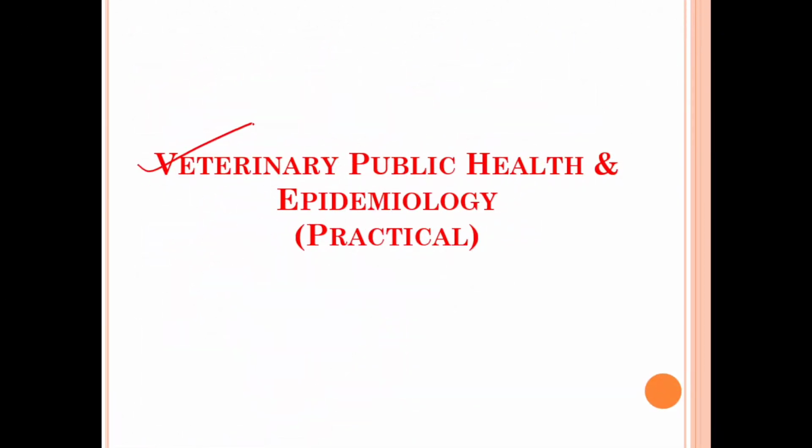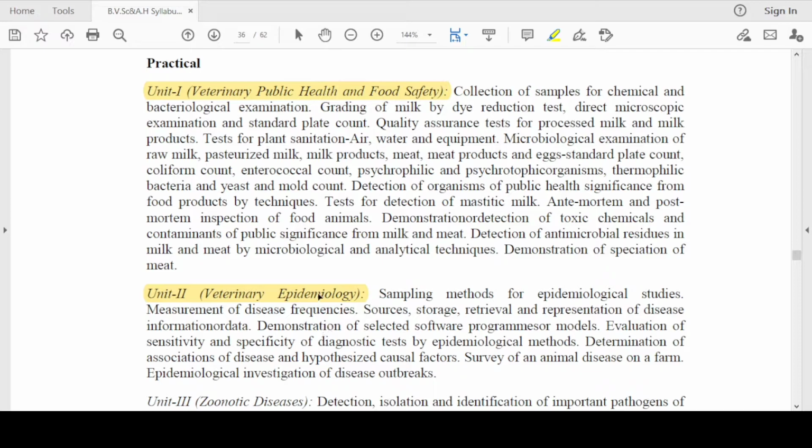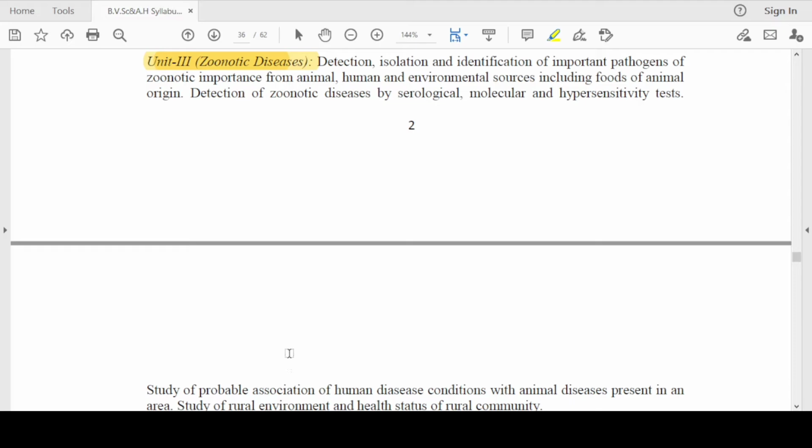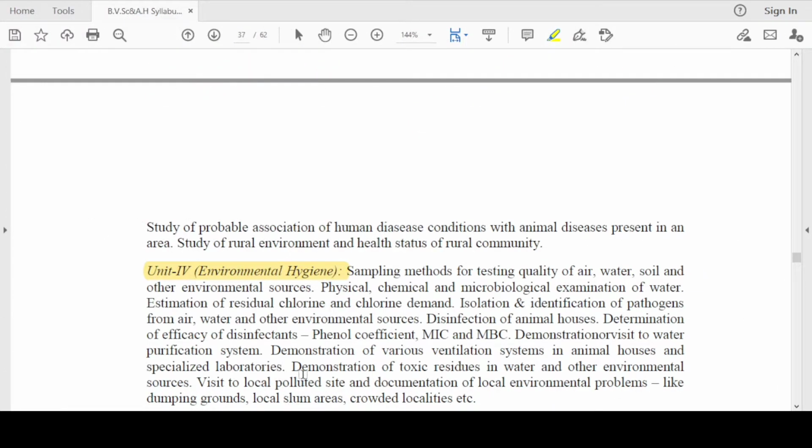Moving on, we will discuss the syllabus for the practical portion of veterinary public health and epidemiology. For the practical portion we also have 4 units. Unit number 1 deals with veterinary public health and food safety, unit number 2 deals with veterinary epidemiology, unit number 3 deals with zoonotic diseases, and lastly unit number 4 deals with environmental hygiene.